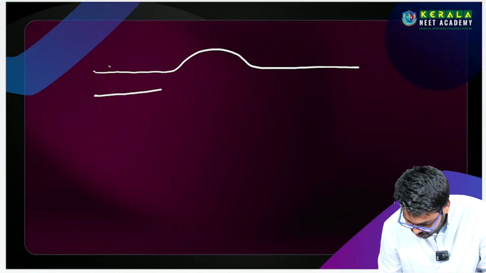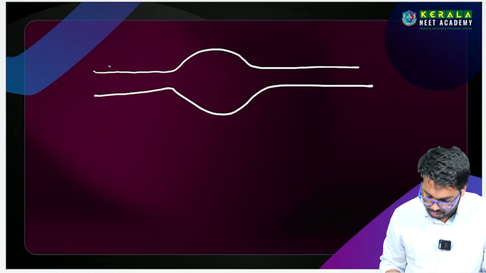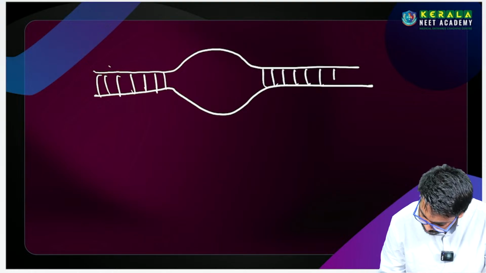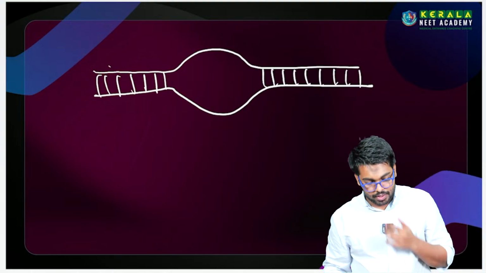It is like a structure you can find here. It is like a replication bubble.